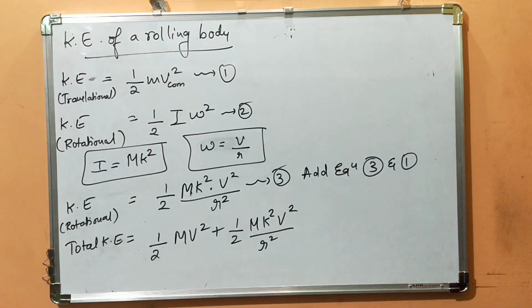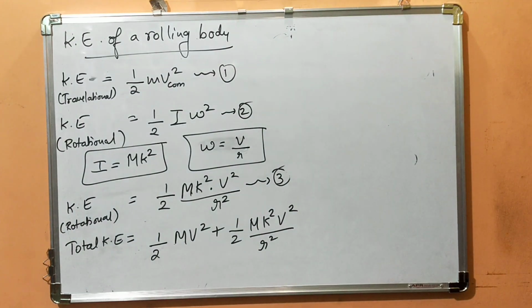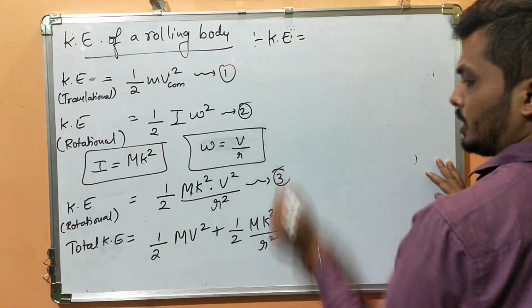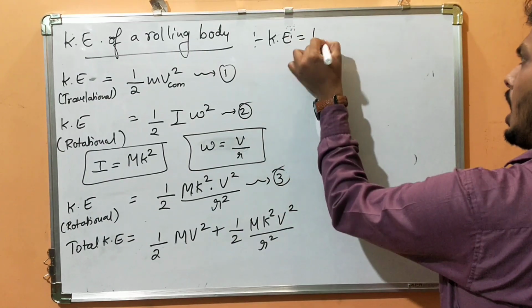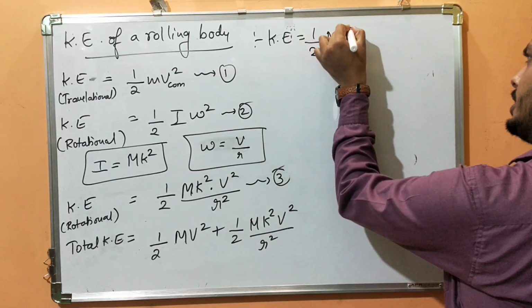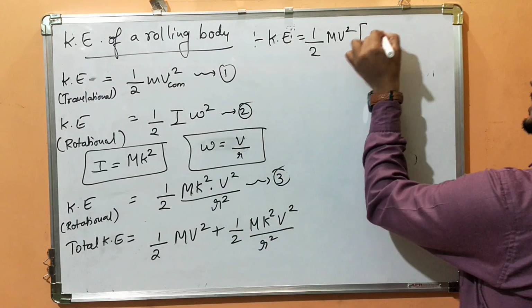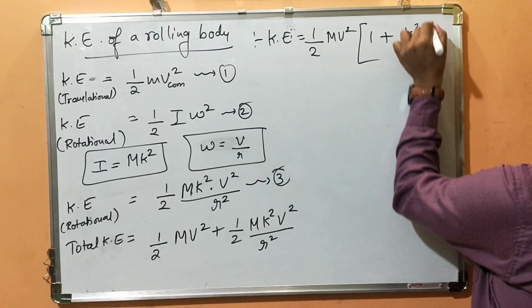Have you understood? So now total kinetic energy will be what? Take half mv square common. So half mv square, and what will be left inside? 1 plus k square by r square. Got it?